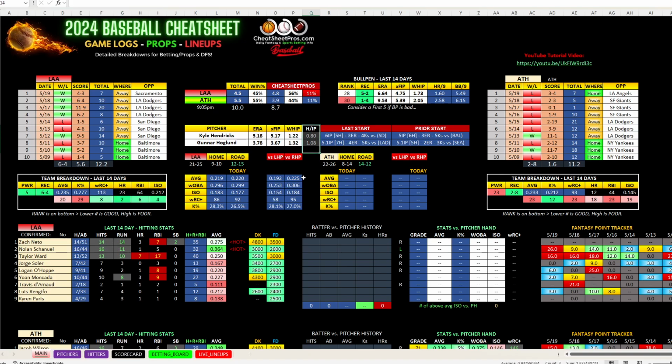Pitchers, we're going to look here at the hits per innings pitched and just get a quick total. To me, they're equal. Yeah, Gunner's a little worse at 1.08. Hendricks is 0.8. But to me, they're the same tier. Both bullpens, neither one's amazing. They rank 28th and 30th. But right now, the Angels are the hotter team. They've got a mini win streak going. Slight edge to the pitcher. Both bullpens suck. Atlanta's offense stinks.